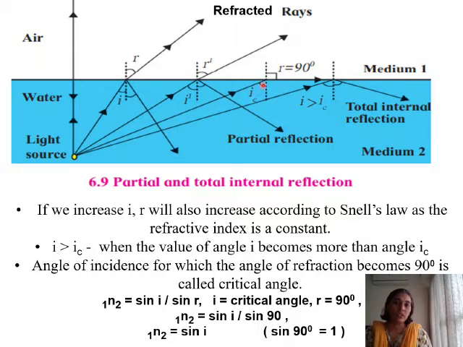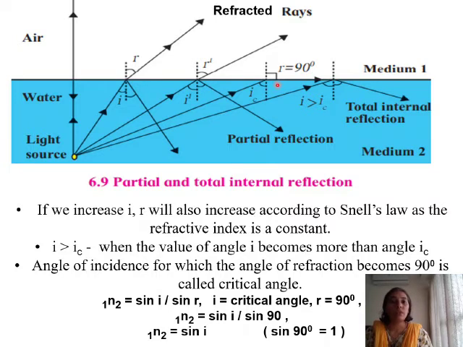still further. But for this particular angle of incidence, the angle of refraction has become 90 degrees. So you can see this line over here. It is forming a 90-degree angle with the normal. So for a certain value of angle of incidence, the angle of refraction becomes 90 degrees.